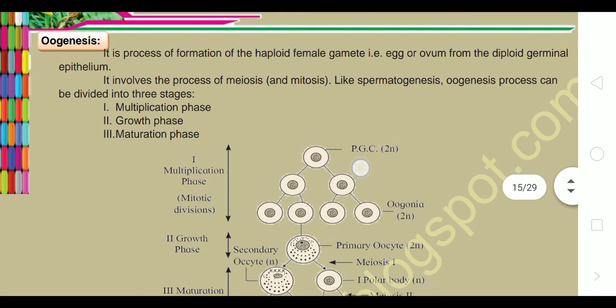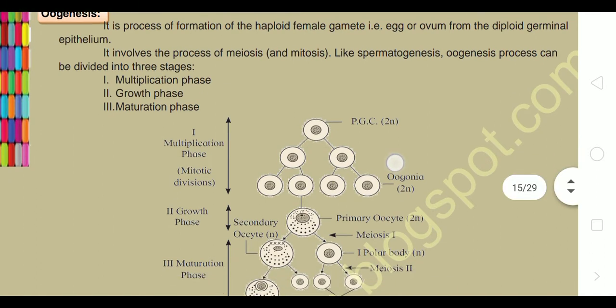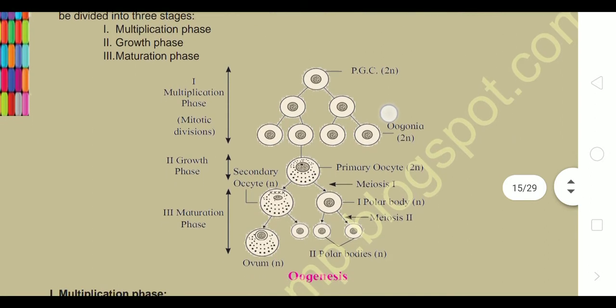Female gamete formation is termed oogenesis. It is the formation of haploid female gamete, egg or ovum, from the diploid germinal epithelium, which involves the process of meiosis and mitosis. Like spermatogenesis, the oogenesis process can be divided into three parts: the same multiplication phase, growth phase, and maturation phase.